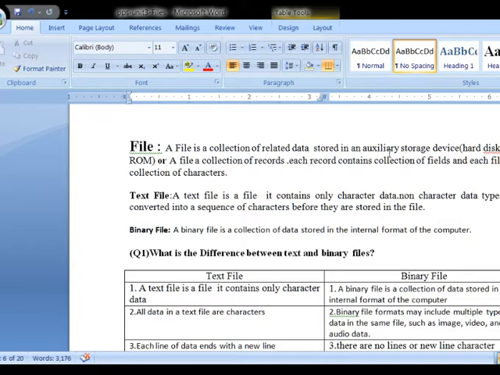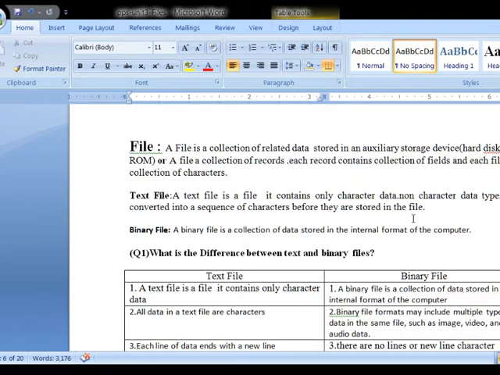Sometimes I can store the student data in a file. The file contains several students' information. Here, each student's data is considered as a record. Each record contains fields: student name, student number, address, and so on. That means a file is nothing but a collection of related data stored in the hard disk, or I can say a file is a collection of records. Each record contains a collection of fields and each field is a collection of characters.